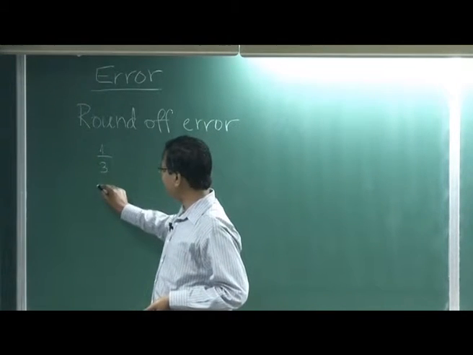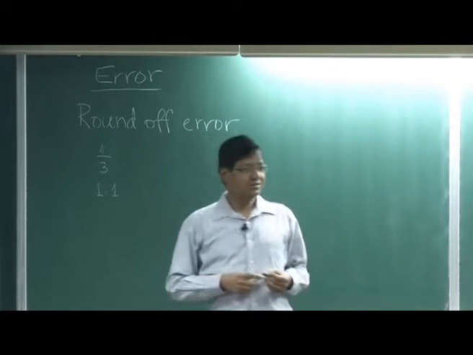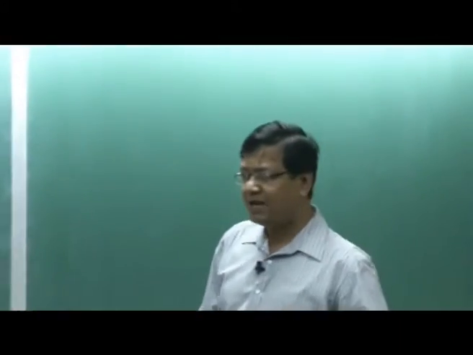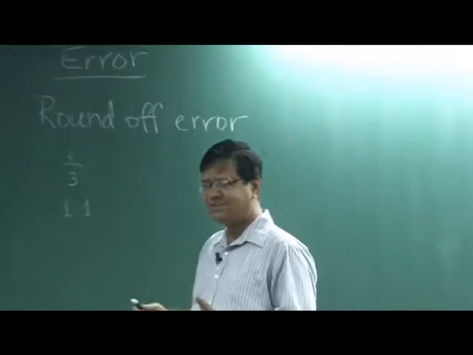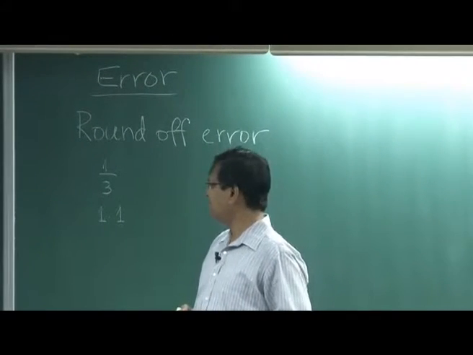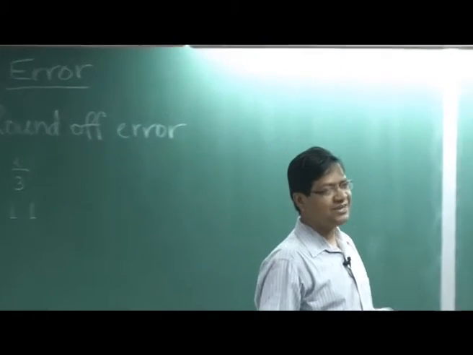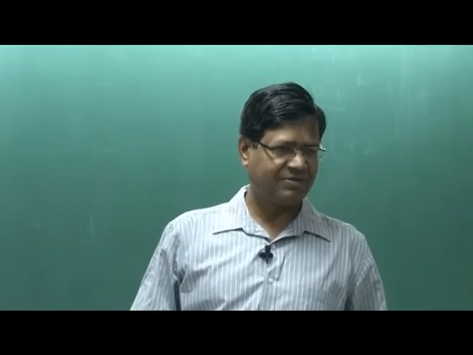But the example I gave you, like 1.1, is quite okay in decimal. There are only 2 digits, but in binary it cannot be exactly represented. We did some examples. These are curious examples which tell you that very few numbers can be exactly represented in a computer.